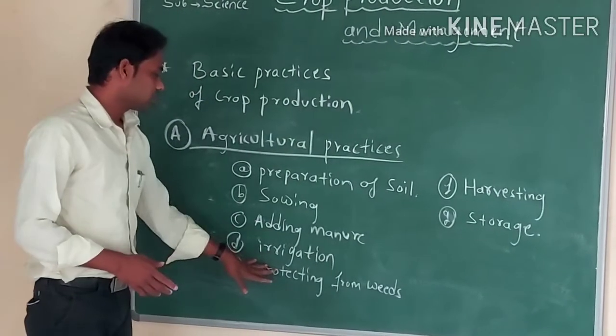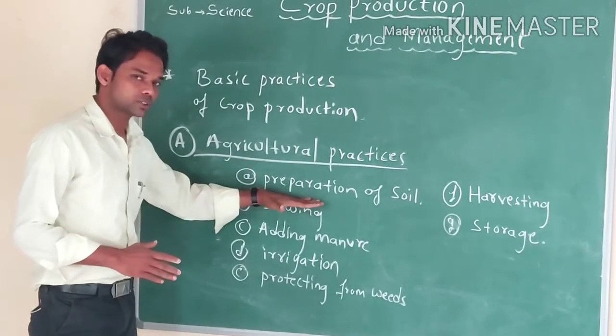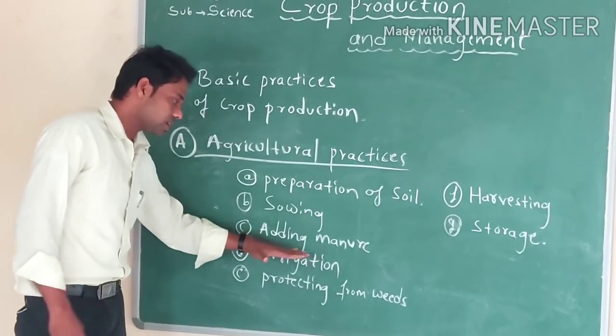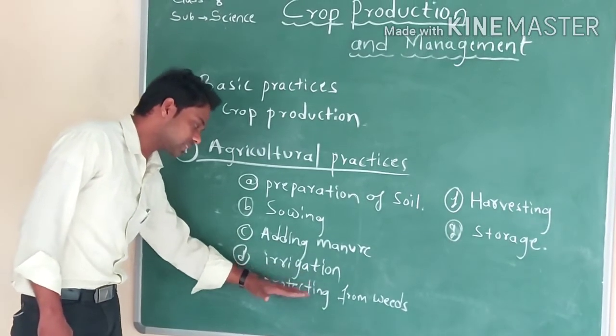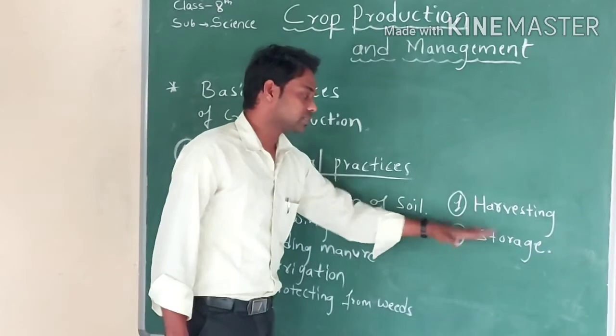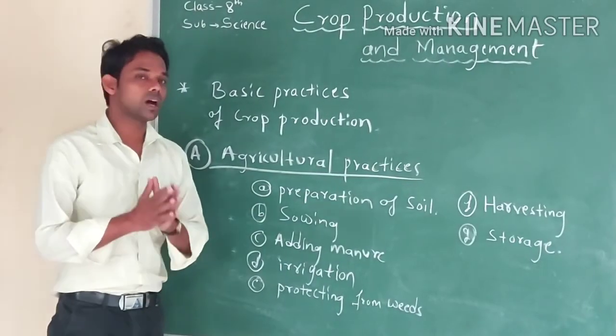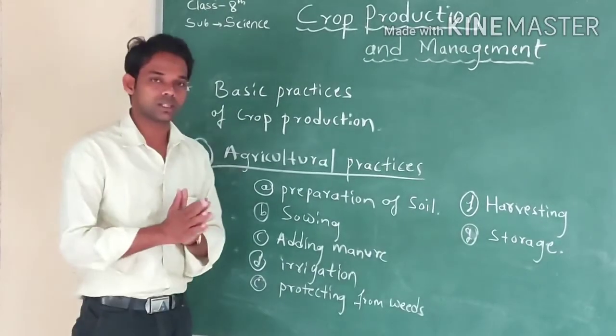There are seven points. They are preparation of soil, sowing, adding manure, irrigation, protecting from weeds, harvesting, storage. These all are agricultural practices. Now we will study one by one in detail. Okay.